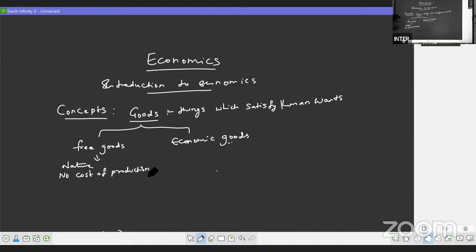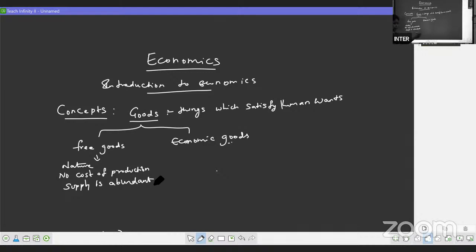Also, the demand and supply will be more. Here we can say supply is abundant. For 2 marks, you will get this question, free goods. Free goods are given by the nature.